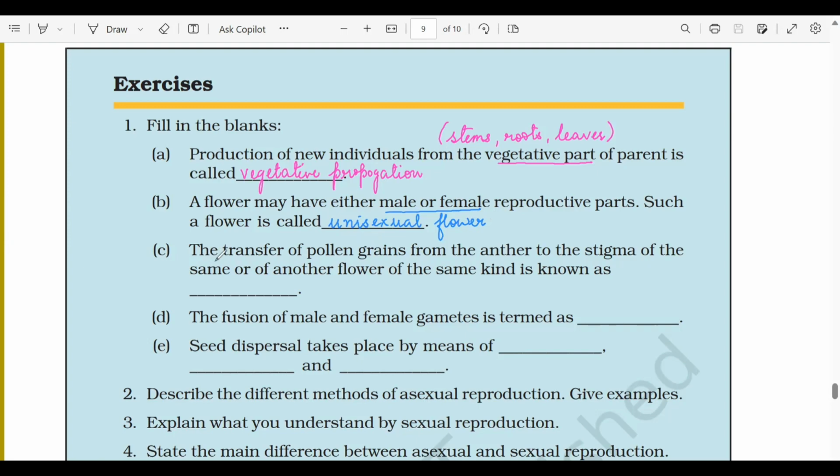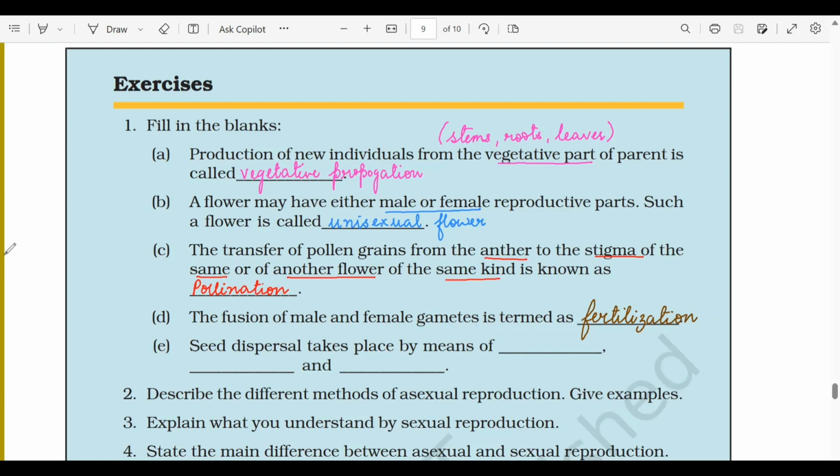Question C. The transfer of pollen grains from the anther to the stigma of the same or another flower of the same kind is known as dash. So whenever there is a transfer of pollen grains from the anther to the stigma of the same flower or to another flower of the same kind, this process of transferring the pollen grain is called pollination. Question number D. The fusion of male and female gamete is termed as fertilization. Male and female gametes fuse to form a zygote, and this process is called fertilization.